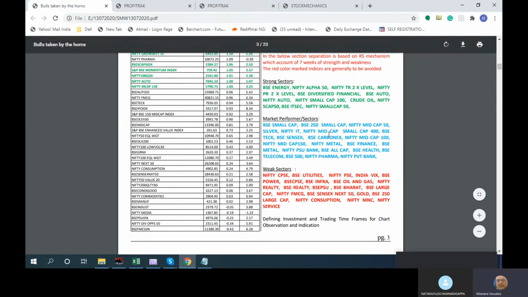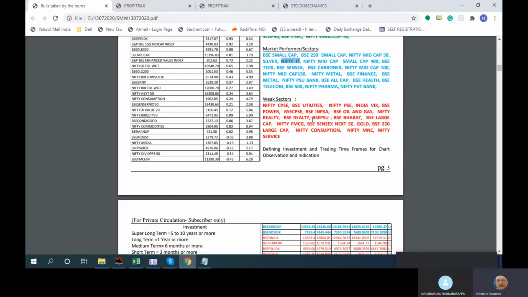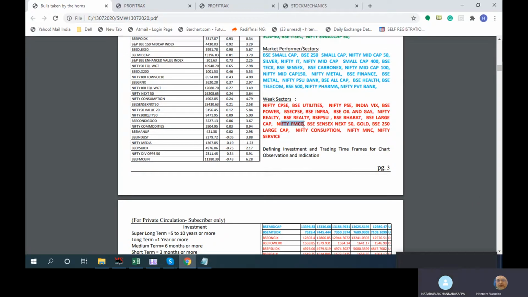They are not completely as of last Friday. Okay, so you might find IT coming in top again, green this time. Which are weak basically, like CPSE, public sector enterprises, where you can avoid, even if you are doing some things of your own. And definitely you should avoid. Now FMCG might come over here.